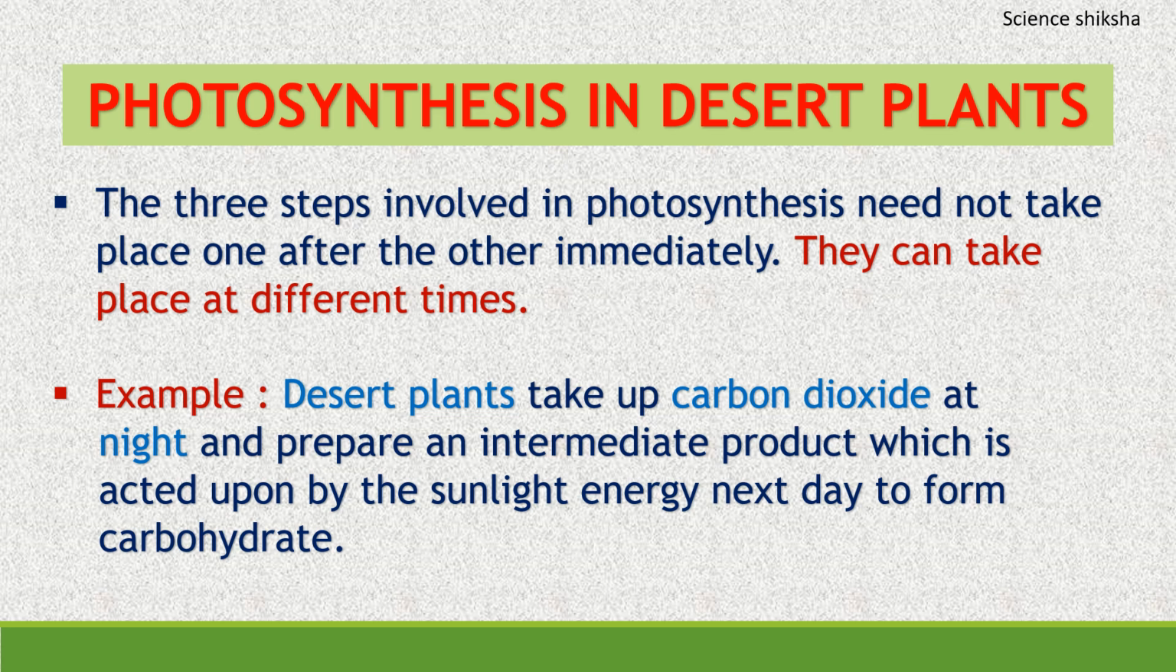In desert plants, photosynthesis takes place in a different way. The three steps involved in photosynthesis need not take place one after the other immediately. They can take place at different times. For example, desert plants take up carbon dioxide at night and prepare an intermediate product, which is acted upon by the sunlight energy the next day to form the carbohydrates. So, in desert plants, the three steps that are involved in photosynthesis do not take place one after the other immediately.